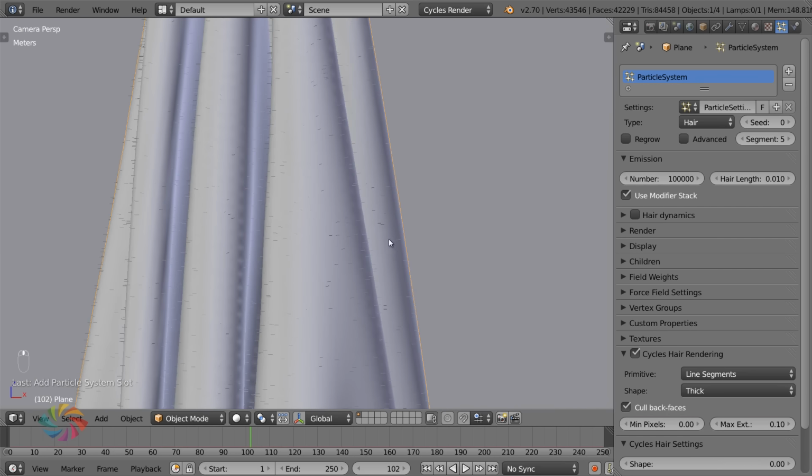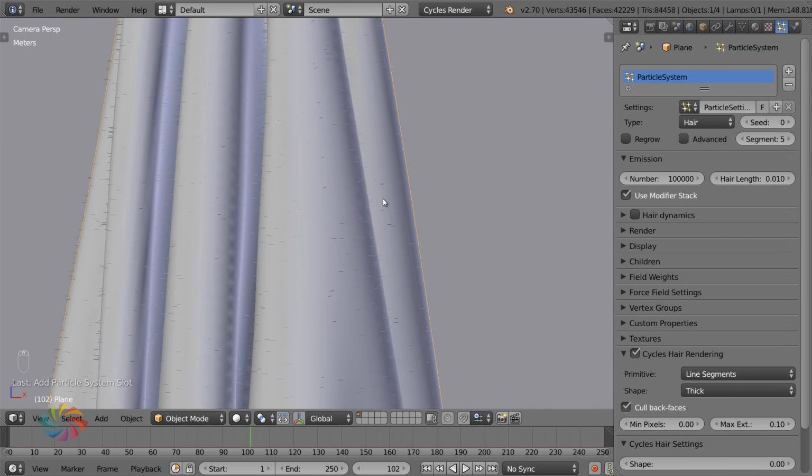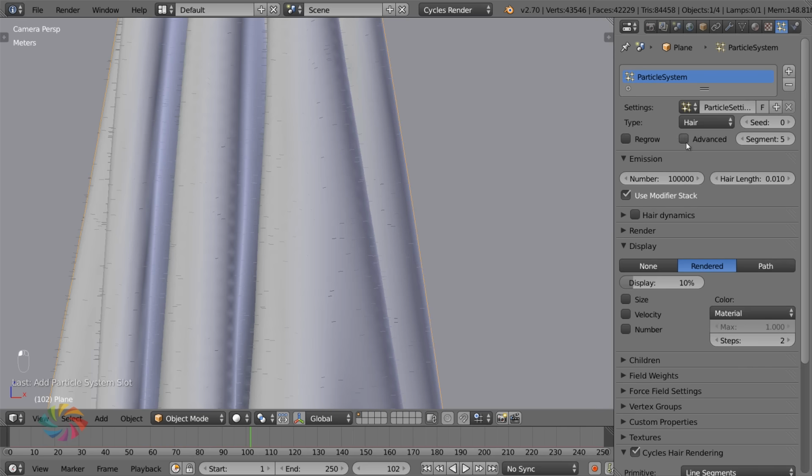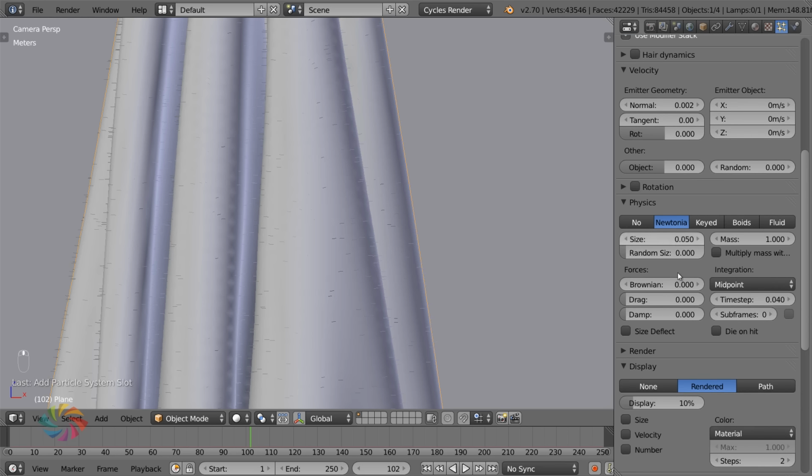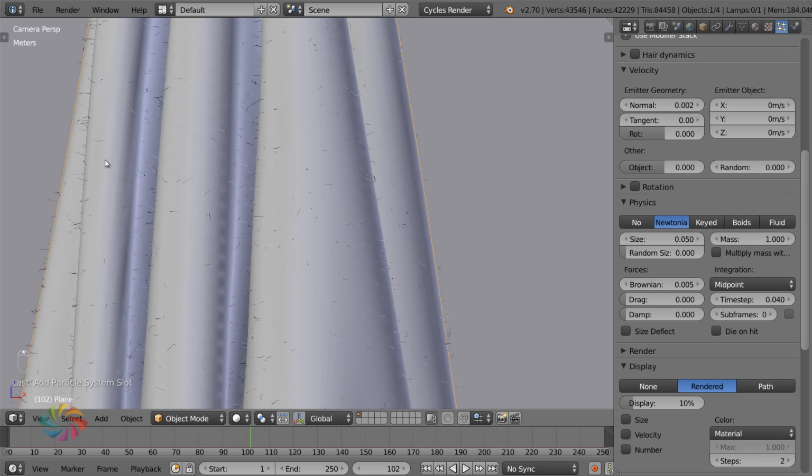All right, so with these particles, we don't want them coming out just straight. That's far too uniform and too flat. So instead, where are we going? Oh, need to turn on advanced, that's right. Underneath Brownian. Brownian is going to give it a sort of squiggly little value. So if I set that to 0.005, you can see it's also increasing the length of the particles as well. So you want to be wary of that. Make sure you don't go too high.